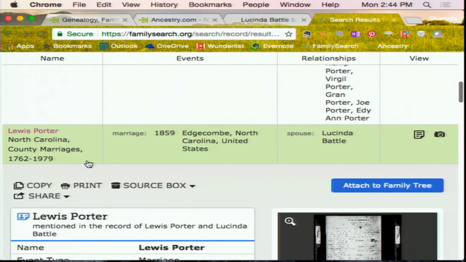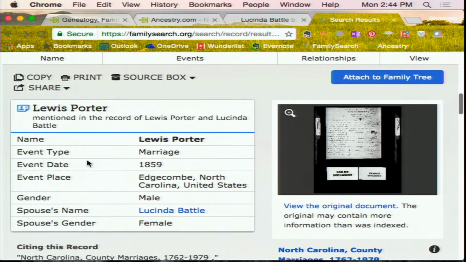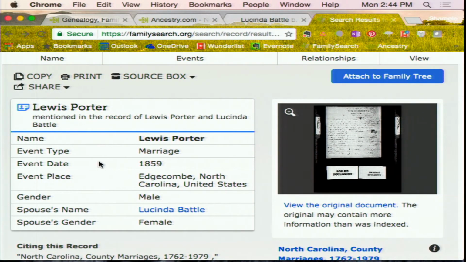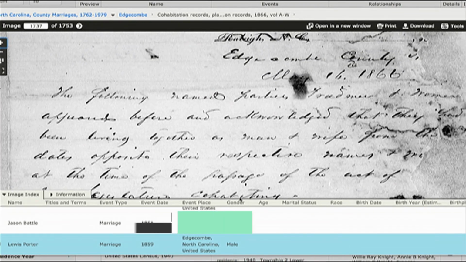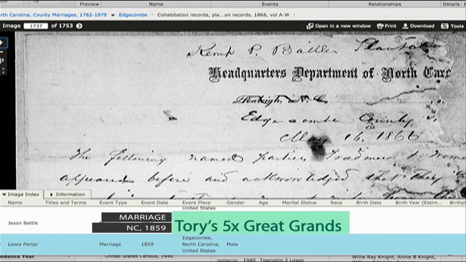All right. So zoom in, the pluses are on the left. This is a cohabitation record that shows, let's see the top, zoom in a lot more. Scroll up, so we can see the top. See it says Kemp P. Battle Plantation, so that was accurate, that it was on Kemp Battle Plantation.